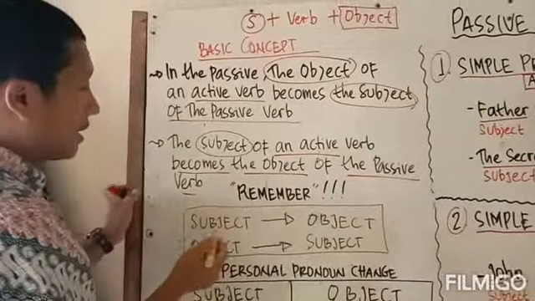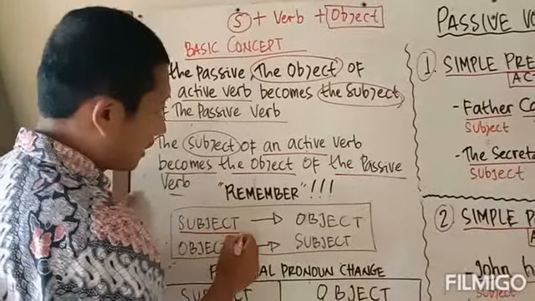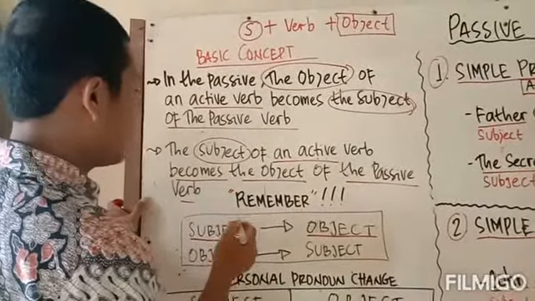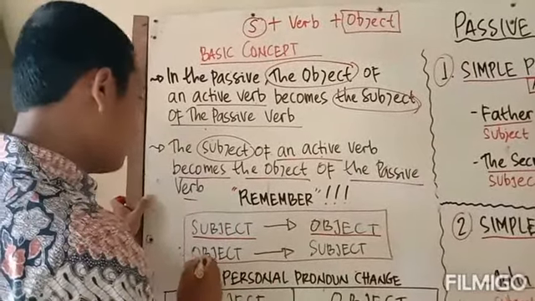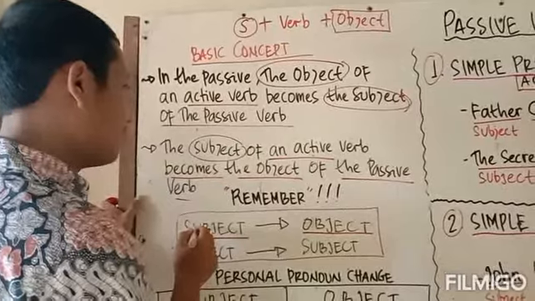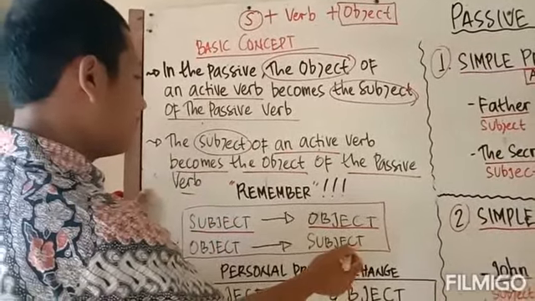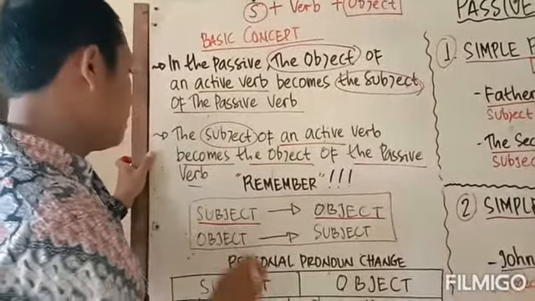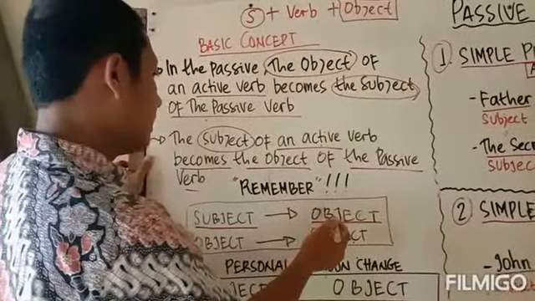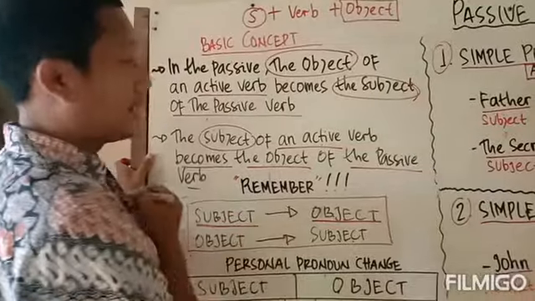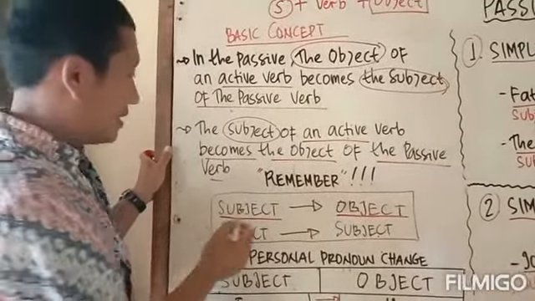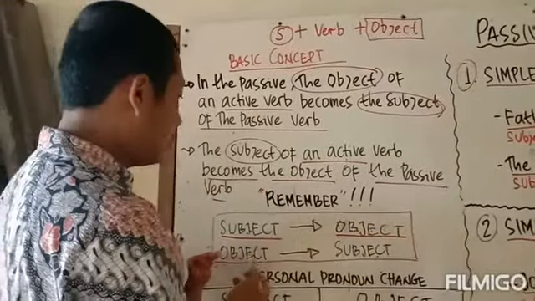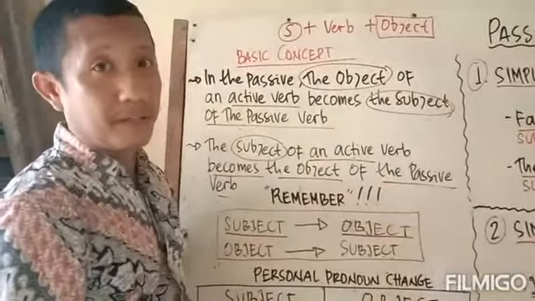Harus ingat konsep dasarnya ya, bahwa subjeknya akan menjadi objek, lalu objek dari kalimat aktif tersebut akan menjadi subjek di kalimat pasif. Oke? Subjek menjadi objek, lalu objeknya itu menjadi subjek. Bisa ya?